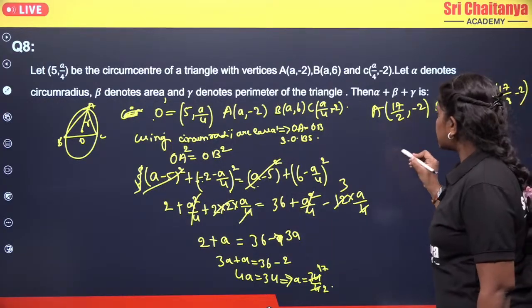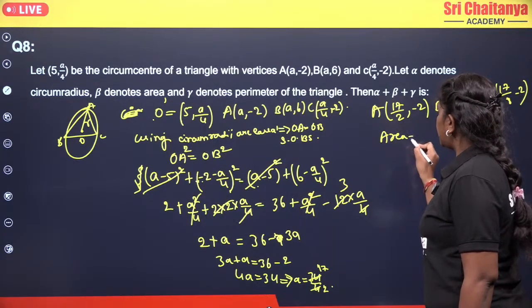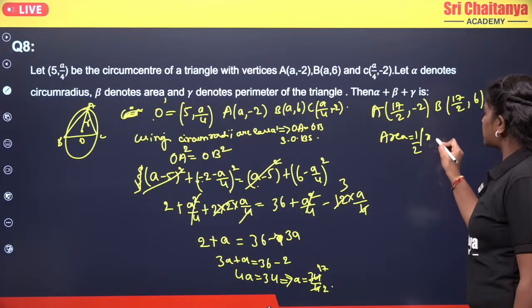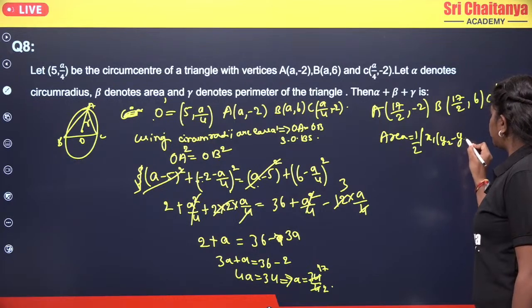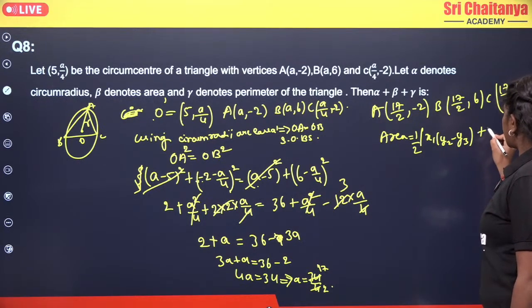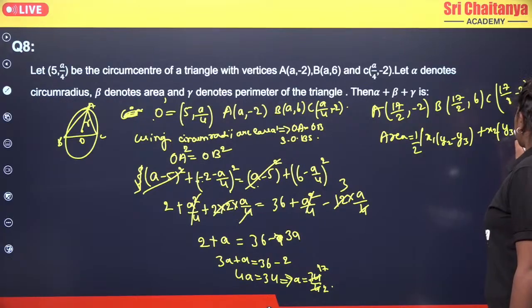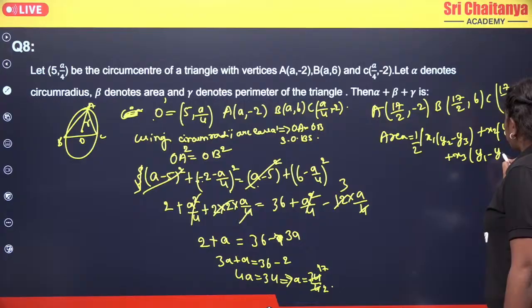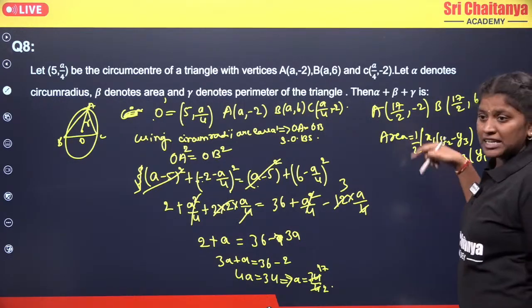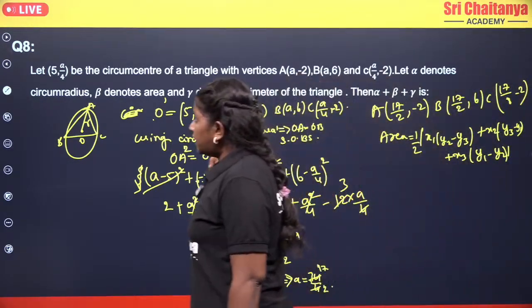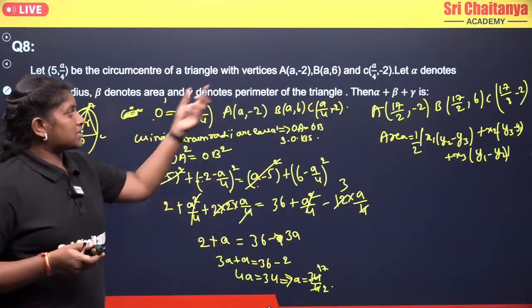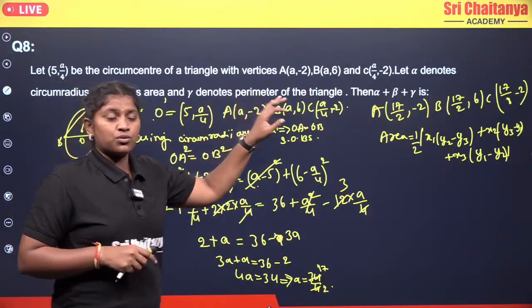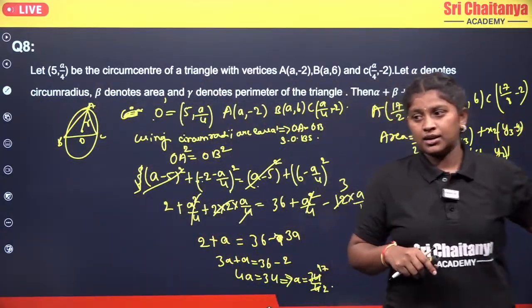And from this we will get the area, which is half into modulus of x1 into (y2 minus y3) plus x2 into (y3 minus y1) plus x3 into (y1 minus y2). Now if you place the values, you will get the area, and here you have your vertices, so you can find the sides, and from there you will get your perimeter also. So from there you will get alpha plus beta plus gamma.